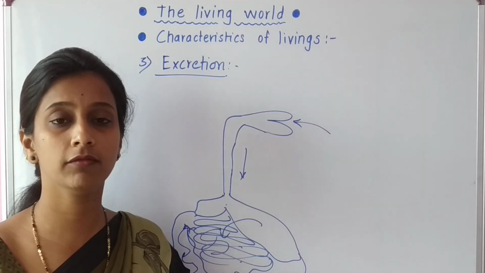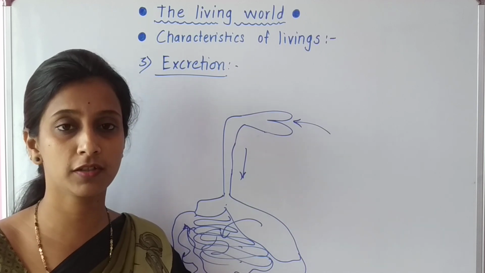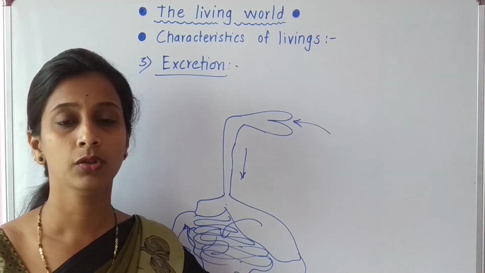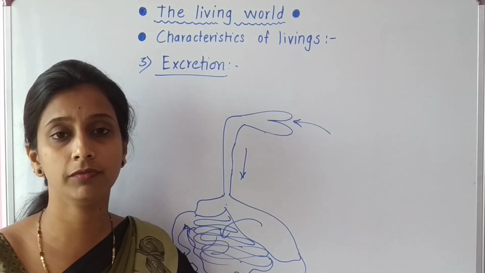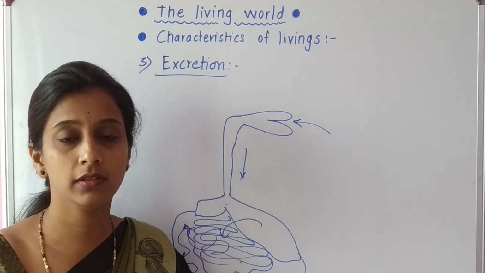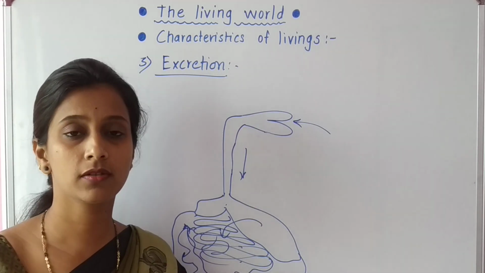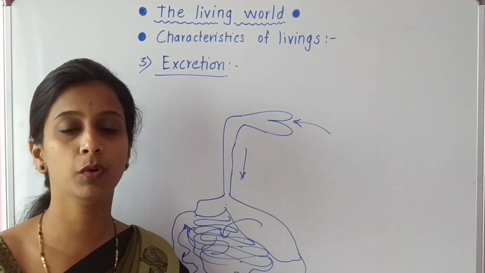Such a process of elimination of waste material from the body is called excretion. So students, it is properly defined as the process of elimination of waste material from the body is called excretion.